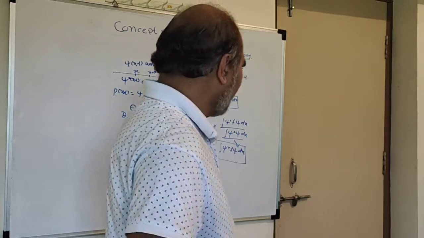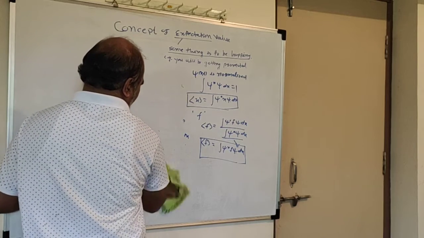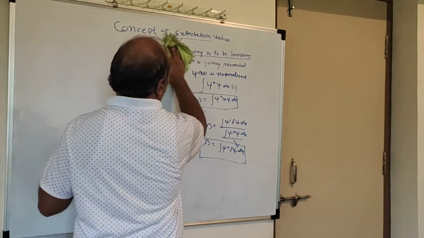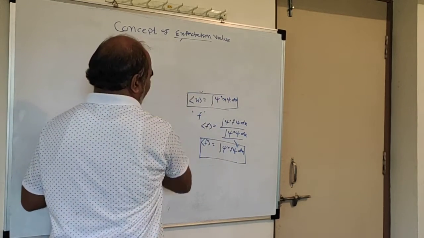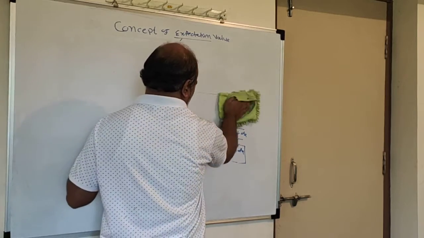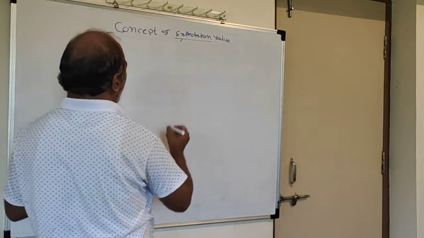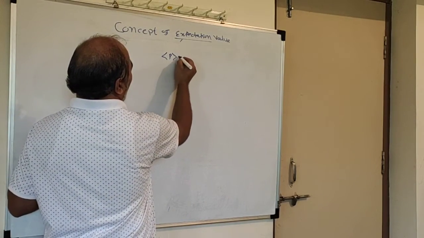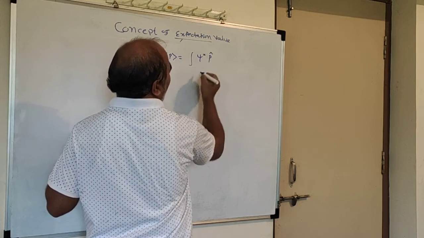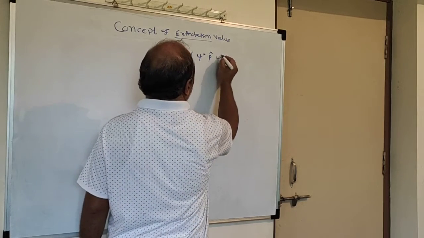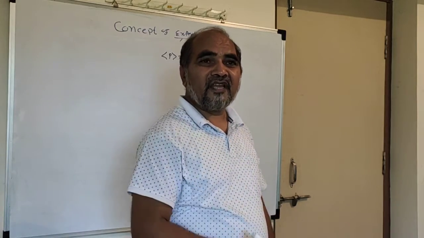Last time we have seen the momentum operator. Momentum is a dynamical variable, and energy is again a dynamical variable. Therefore the expectation value of momentum is the integration of psi star p operator psi dx, considering the wave function is normalized.